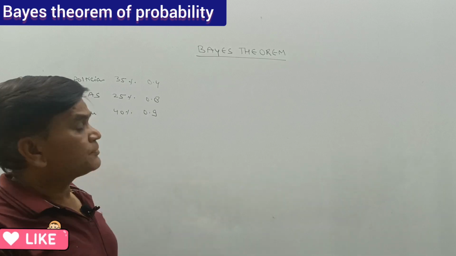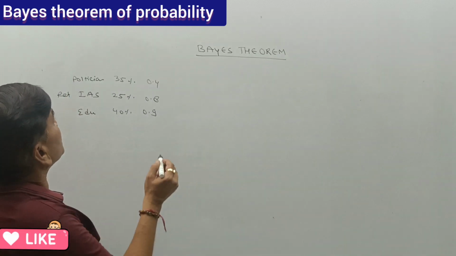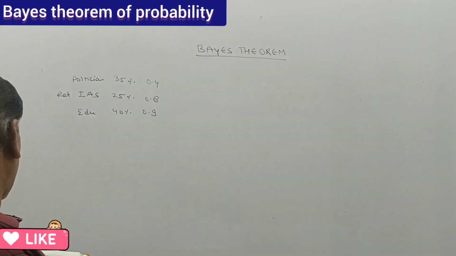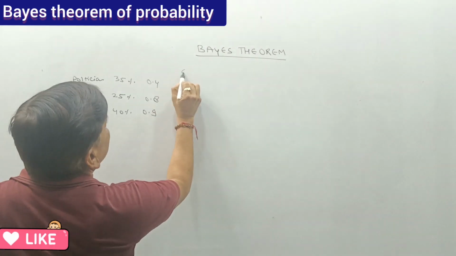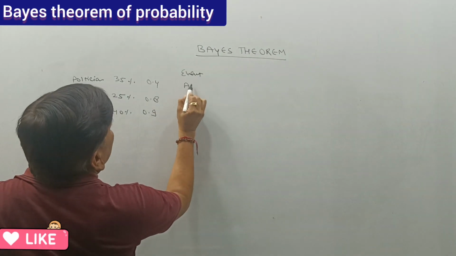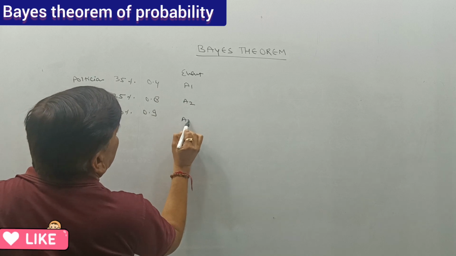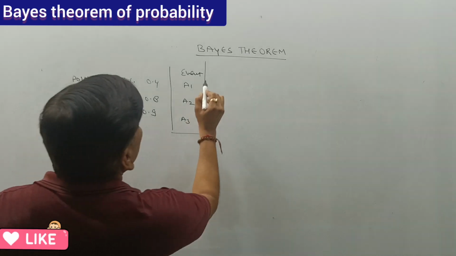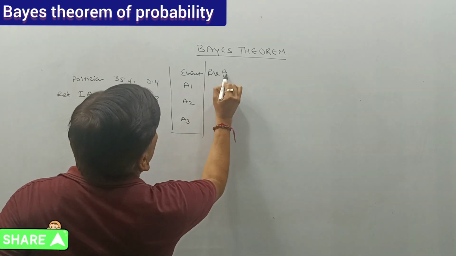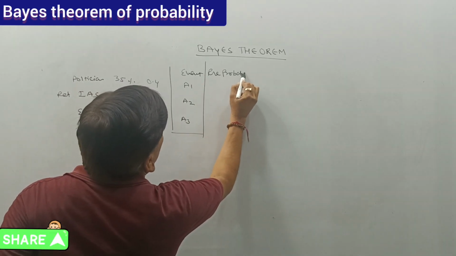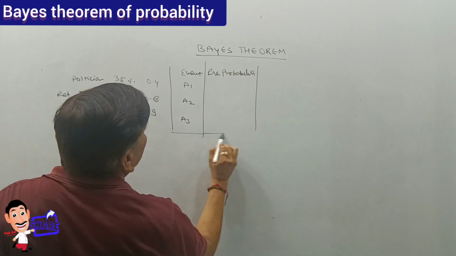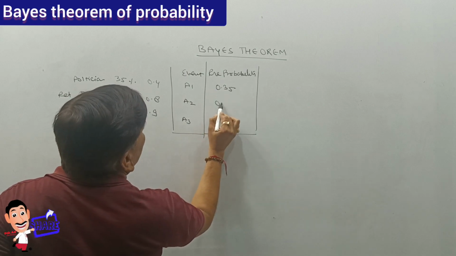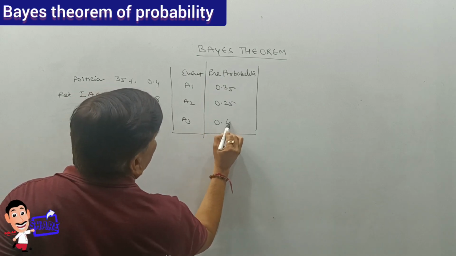So first, we have Bayes' theorem. We have events A1, A2, A3. The prior probabilities are 0.35, 0.25 and 0.40.